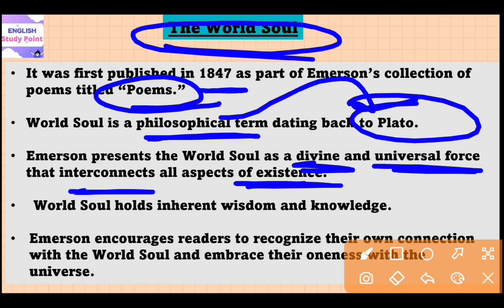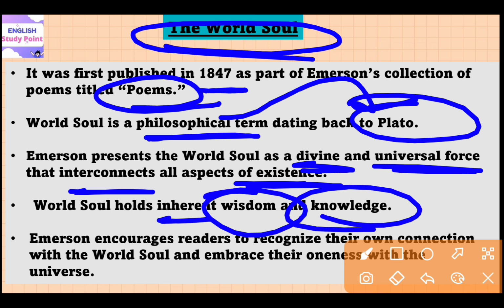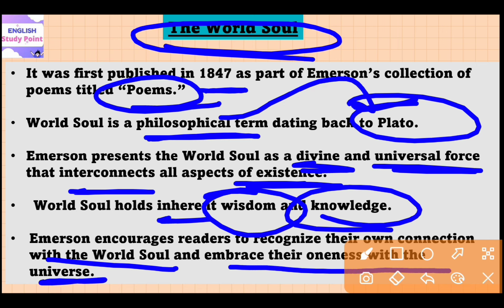World soul holds inherent wisdom and knowledge which individuals can access through their intuition, by looking into their own insights and having spiritual awareness. Only then can one gain wisdom and true knowledge. Emerson encourages readers to recognize their own connection with the world soul and embrace their oneness with the universe.